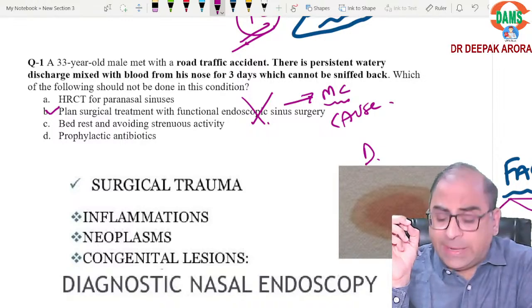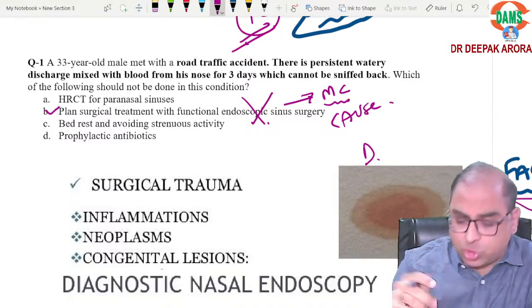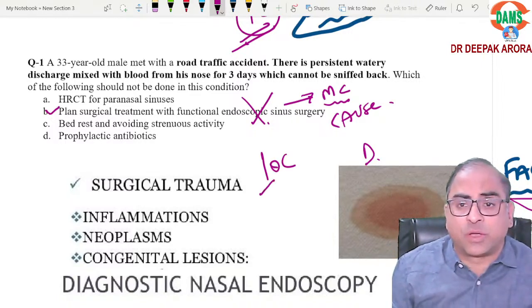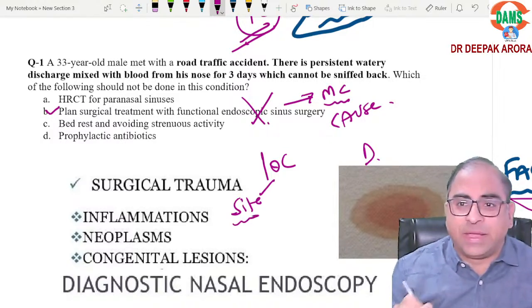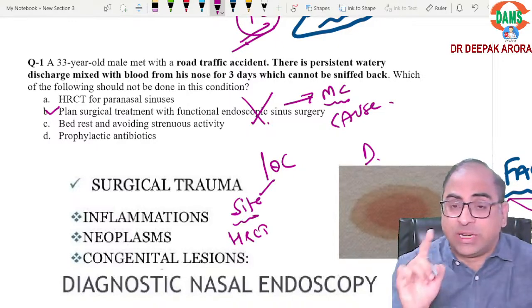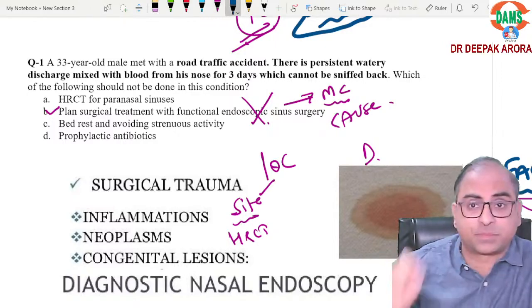There can be a catch in the MCQ in your upcoming examination. They will give you a typical history of CSF rhinorrhea and they will ask you investigation of choice. Everybody should reply in the chat box. If they ask you investigation of choice for site of leakage, बेटा अगर साइट ऑफ लीकेज की बात आएगी तो हम किसको टिक कर देंगे? HRCT को. गलती नहीं करना बेटा. ऑल माय स्टूडेंट्स बिल्कुल इस पॉइंट को गलती नहीं करनी.